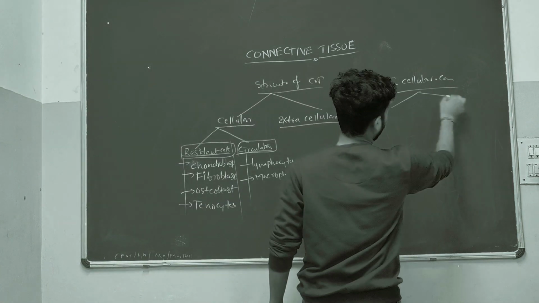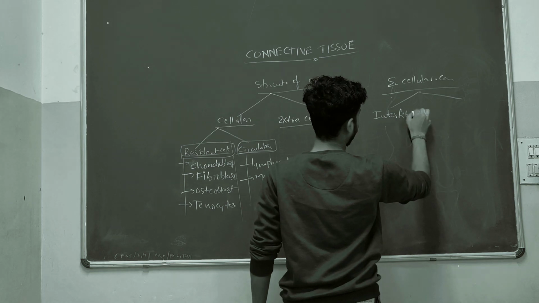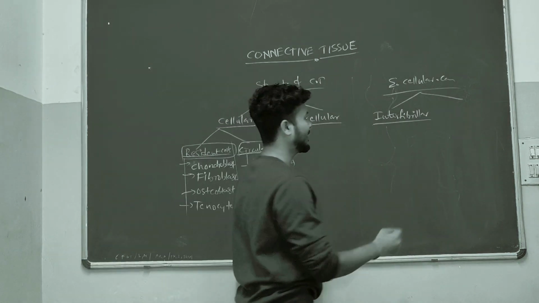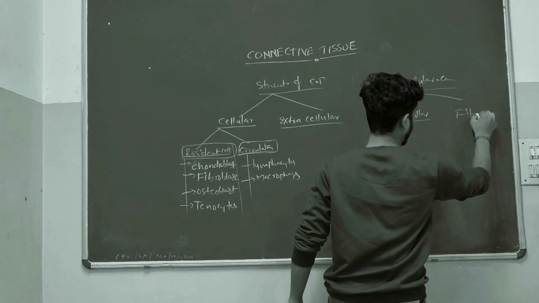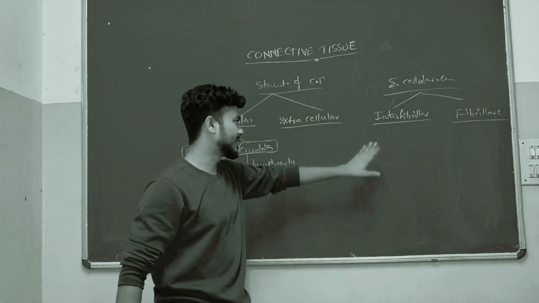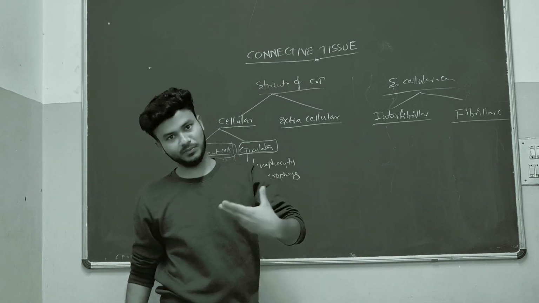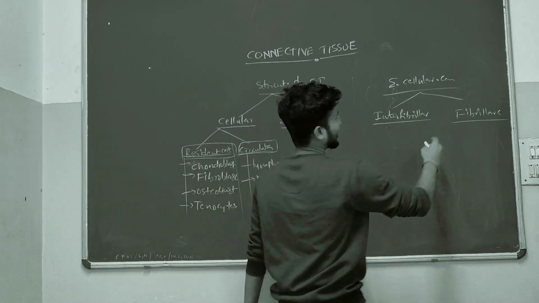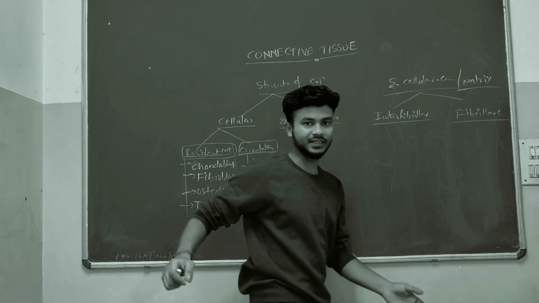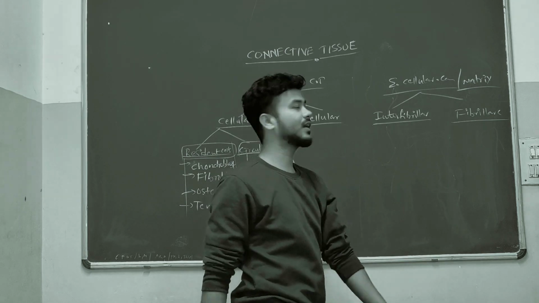In these two, the first one is the interfibrillar component and the second is the fibrillar component. So these are the two components. This extracellular component, or otherwise we can call it the extracellular matrix, is nothing but everything other than cells.